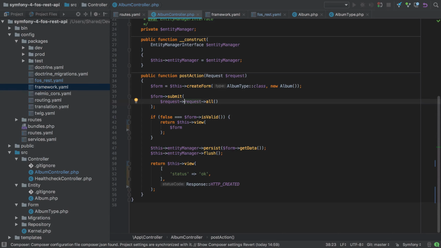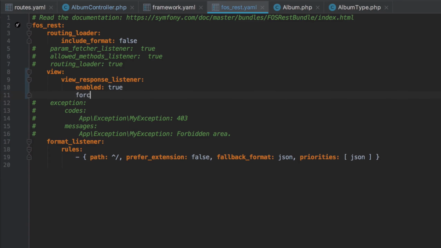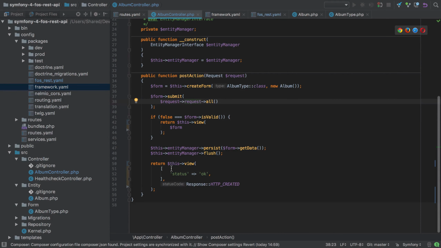Now it's actually possible to take this one step further and just return data. We can explicitly tell FOSRestBundle to force wrapping anything that we return in a view. Now I've added this configuration in here, but I'm going to start by commenting it out to see what happens if we try and just return data without this setting enabled.